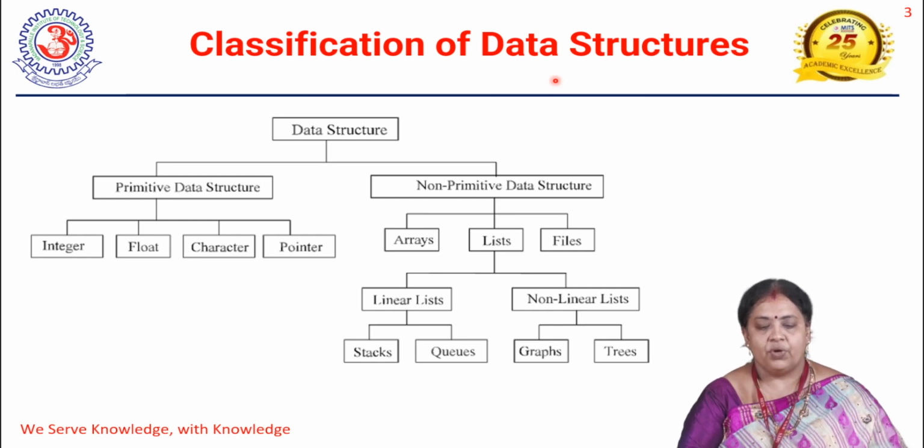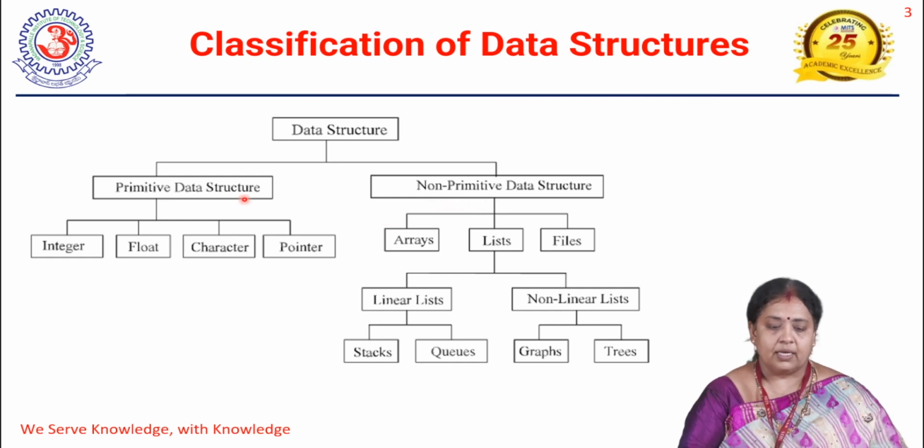Data structures are classified into two categories. One is the primitive data structure, also called a built-in data structure, and the other is the non-primitive data structure.